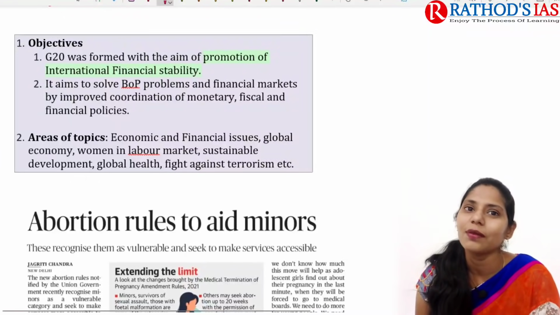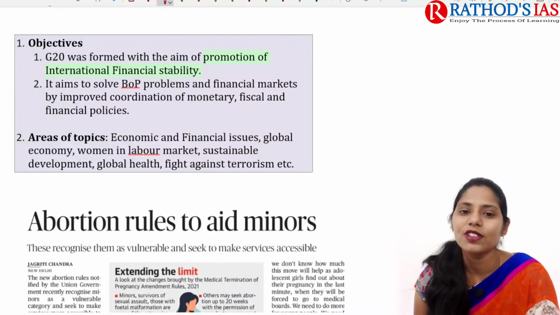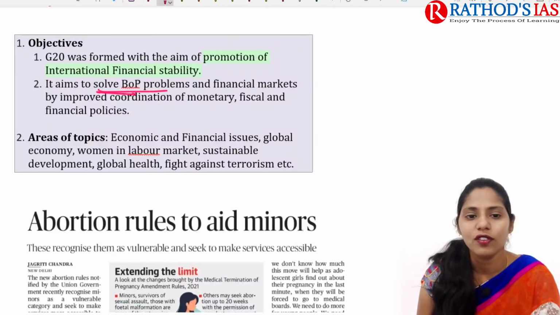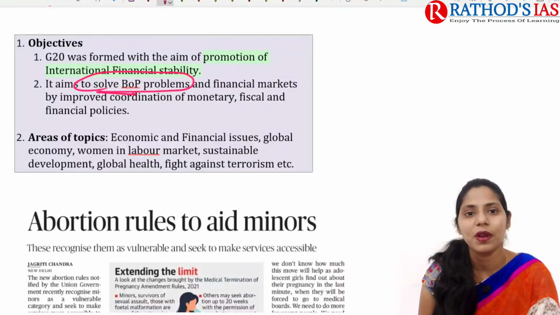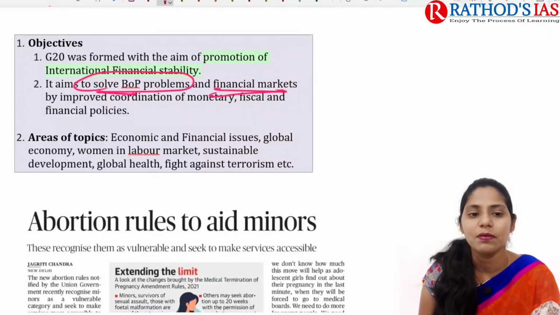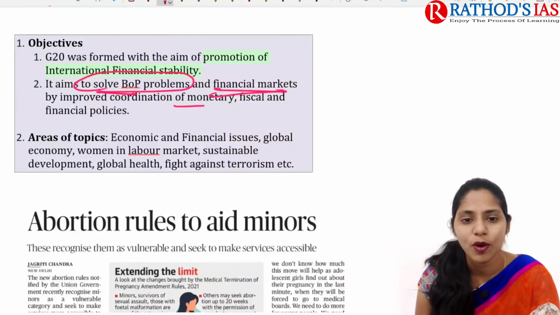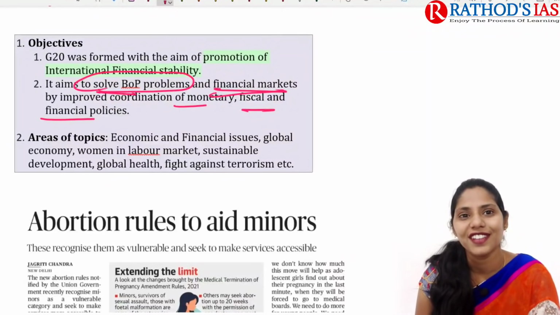If you are talking about objectives, they mainly focus on international financial stability, and will also help solve BOP problems, balance of payment problems, and financial markets, and will be helpful for improving the coordination of monetary, fiscal as well as financial policies.